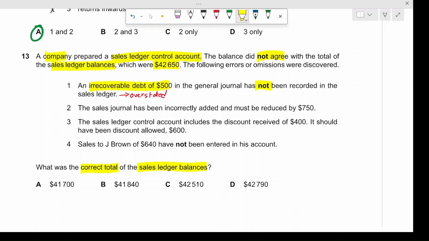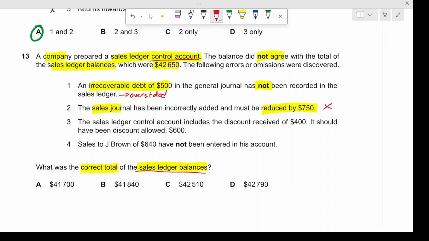And the next one was the sales journal has been incorrectly added and must be reduced by $750. The sales journal overcast affects control but not the individual balances, right? This affects the control account, but this does not affect the individual balances. And the question itself asked for the sales ledger balances. It did not ask you about the sales ledger control account. So this will have no impact.